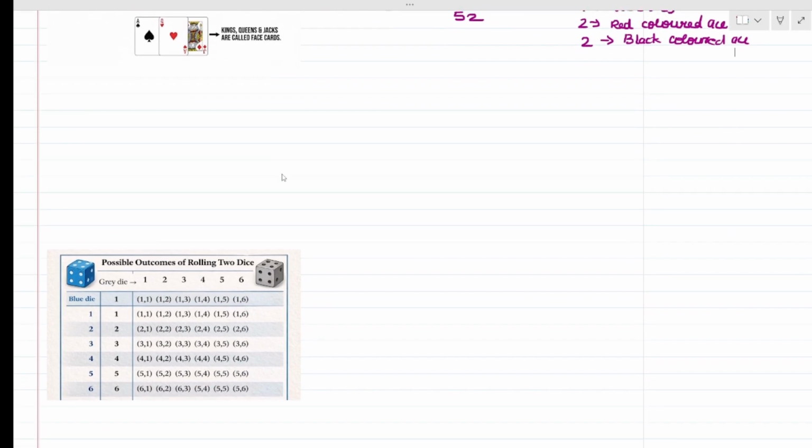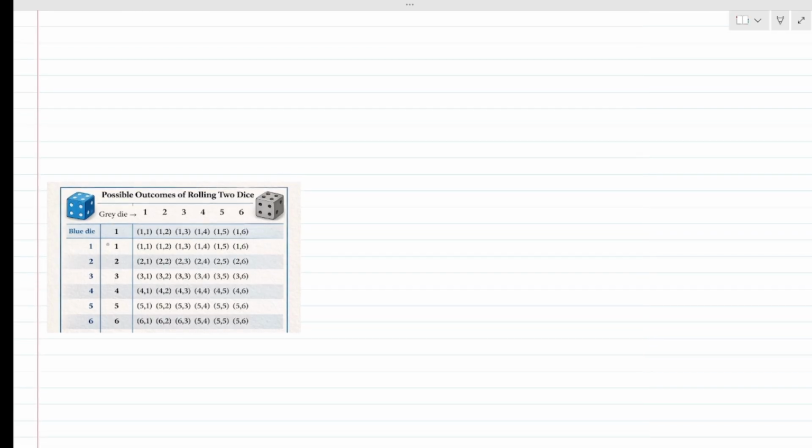Okay, next come dice. One dice was very simple, that for one dice we are having total 6 outcomes. That means 1, 2, 3, 4, 5, and 6. But the difficulty comes when you are asked for 2 dice. That means we are asking for 2 dice thrown simultaneously. At that time, you will get total 36 outcomes.